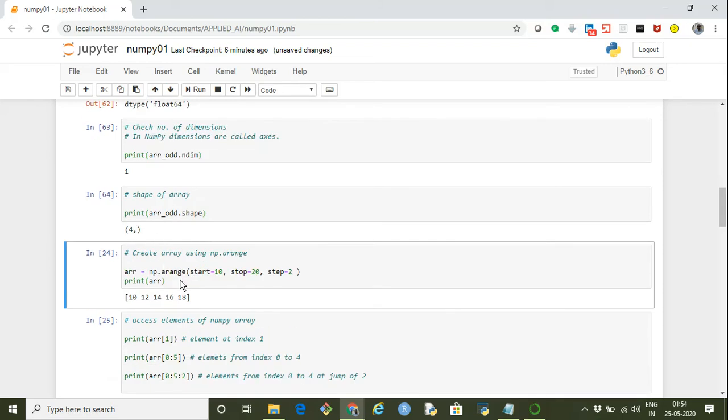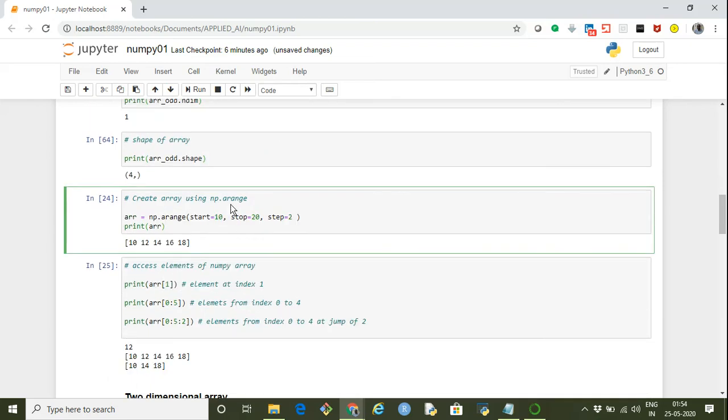Now there is another way to create a NumPy array using the np.arange function. We use np.arange, and then we specify the starting value, which is, let's say, 10, the stop, that is the highest value, and this value is exclusive. It doesn't get included at the time of creation of the array.